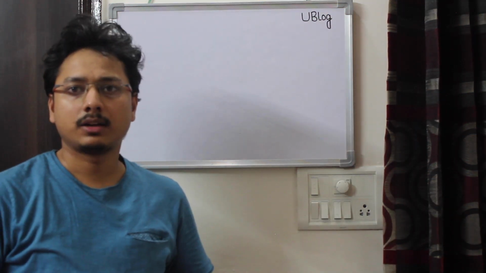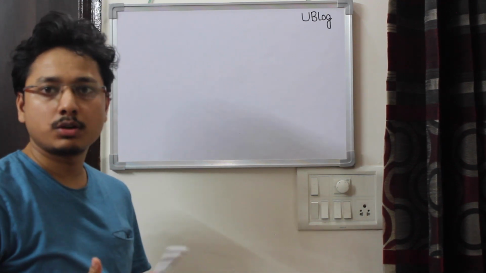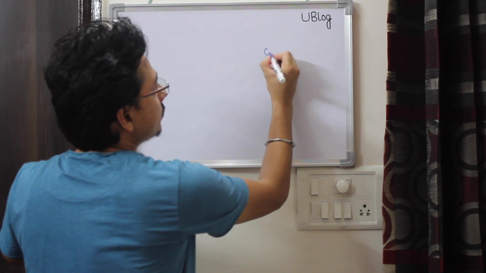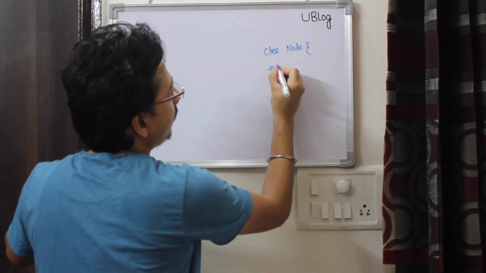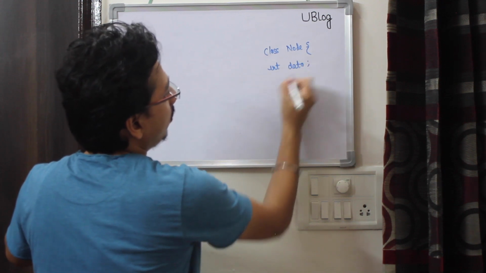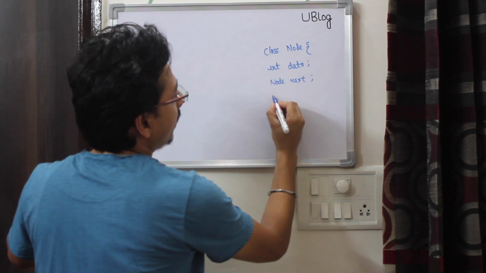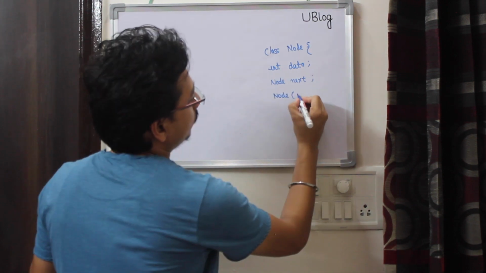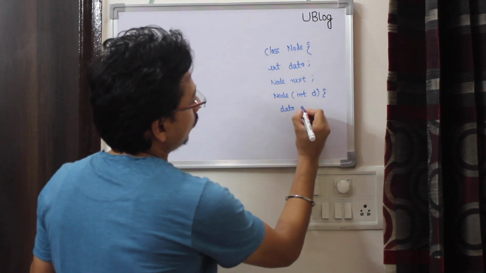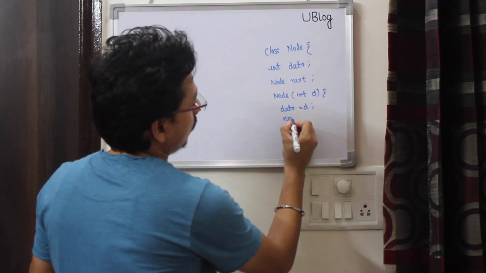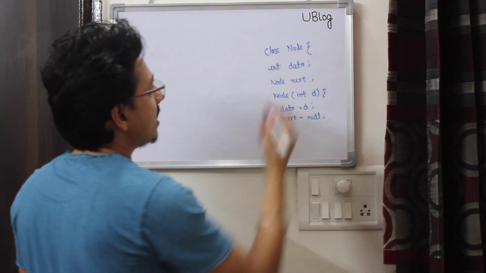So now let's write the code for this problem. The code is very simple. Let's see how the structure of the linked list will look. There will be a data part and a next pointer, and I can create a constructor where I pass the data. So this is my linked list class.